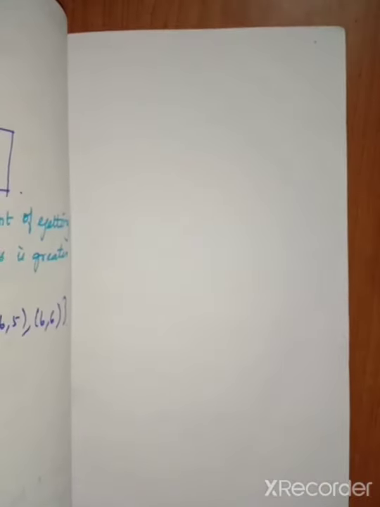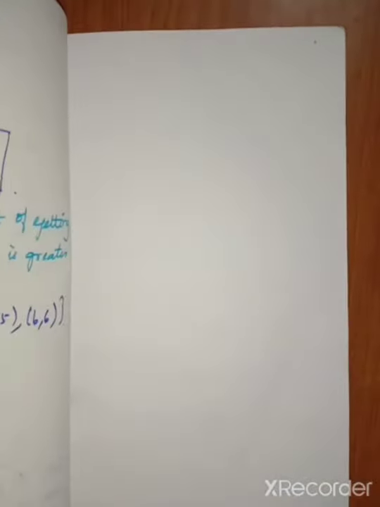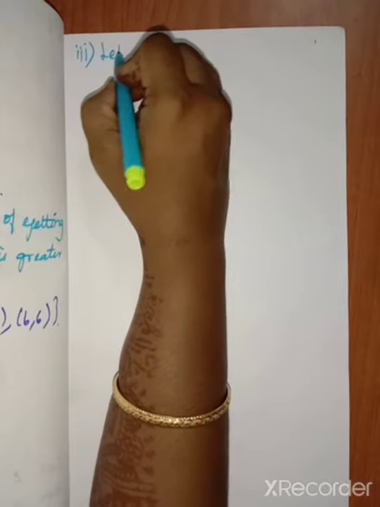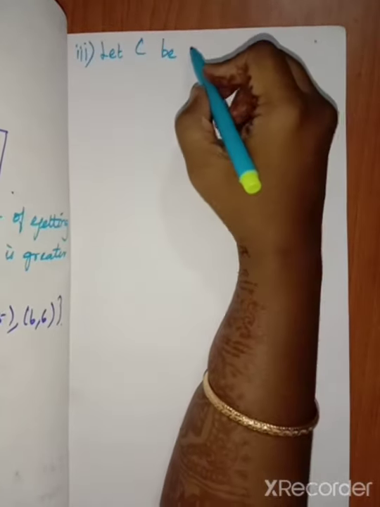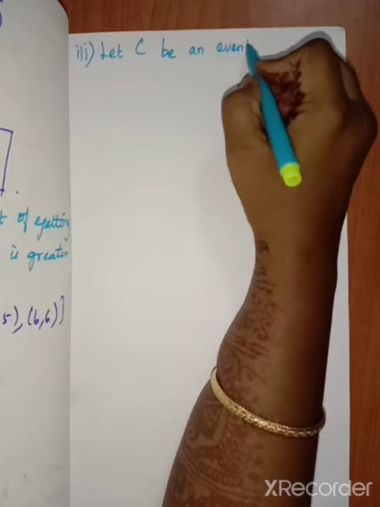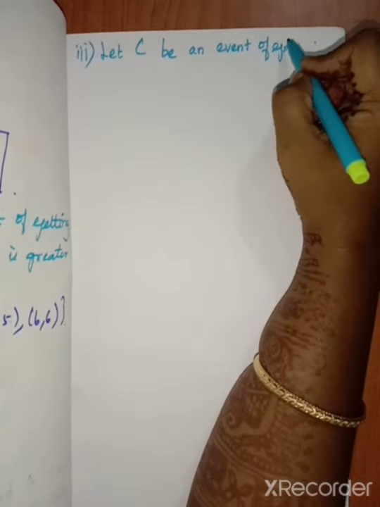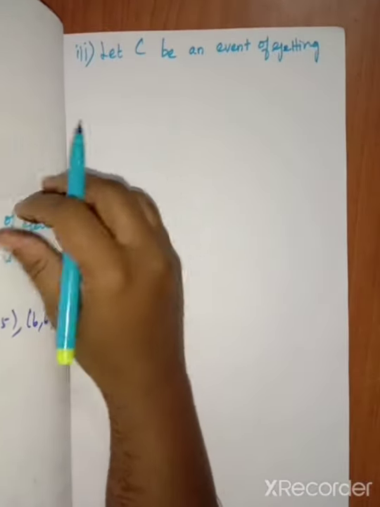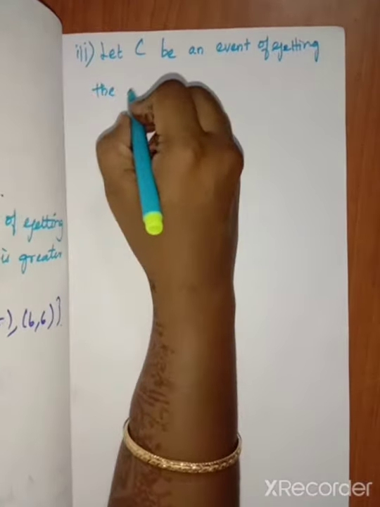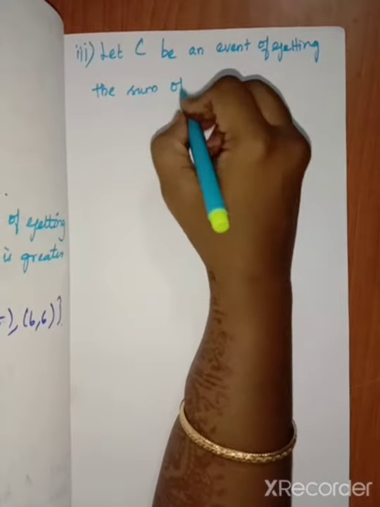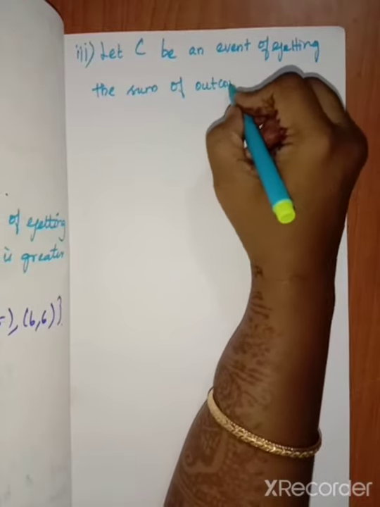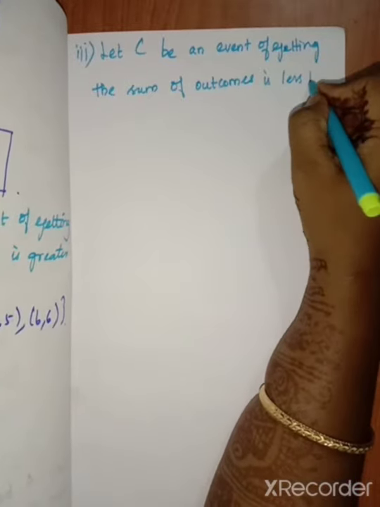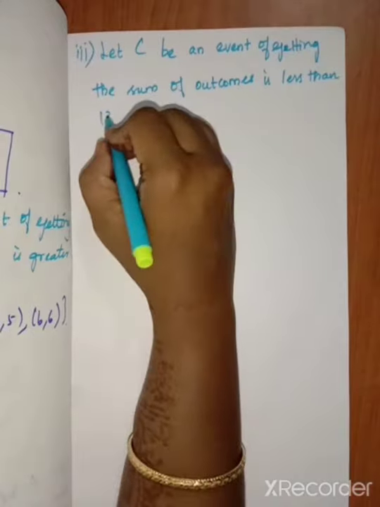Then the third one we want to find. The third one is the same, but they take the event as C. So let C be an event of getting the sum of outcomes value less than 13.